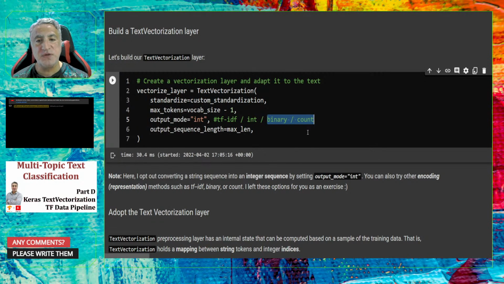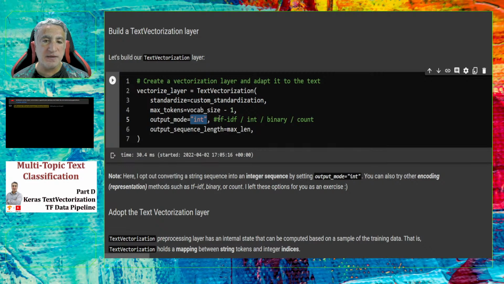I will not go into details of these four modes, but I would suggest you go over the tutorials that I have already shared with you. Here I will use the integer output. Why? Because it's very easy to understand and it's a very frequently used, very popular method. In that method, I request the text vectorization layer to convert the given text into integer vectors. These integers will come from the dictionary indices. I will show you an example in a moment.